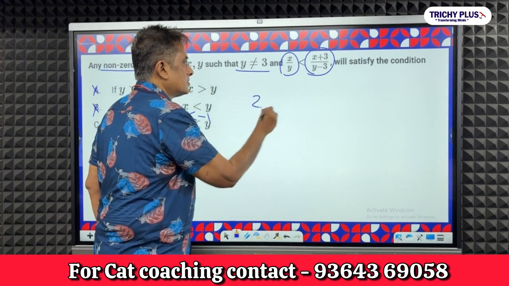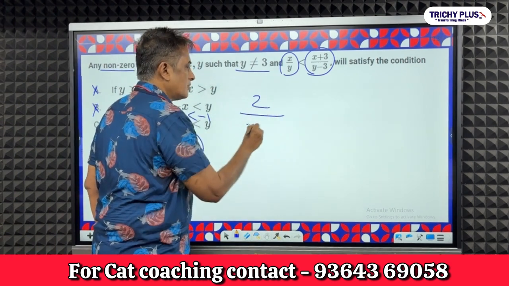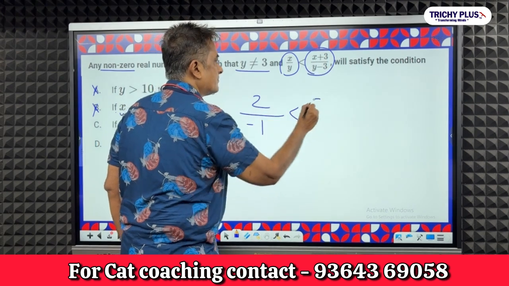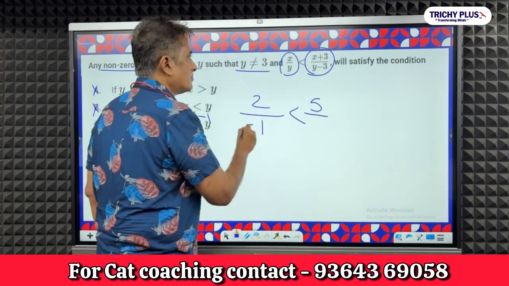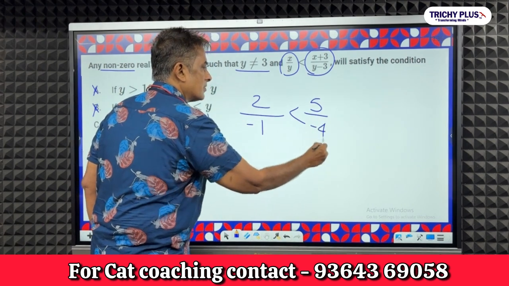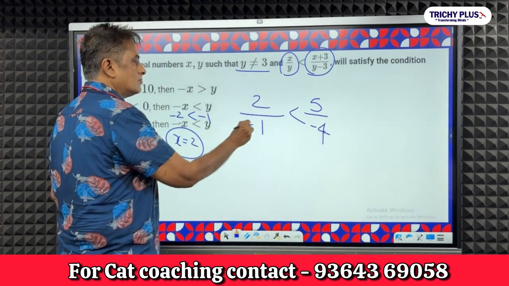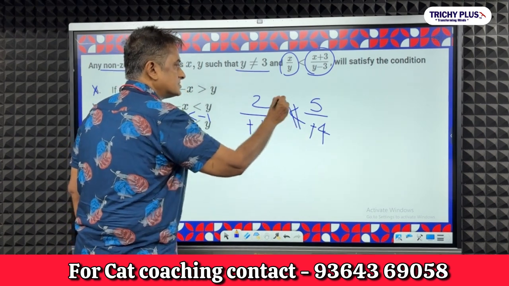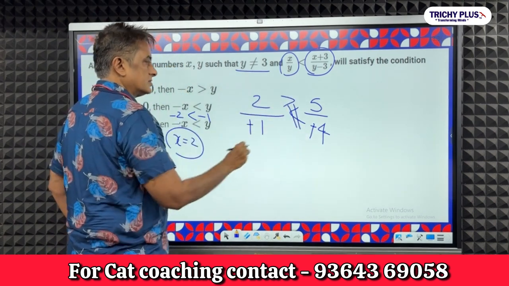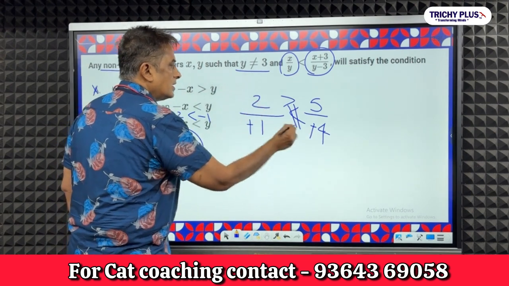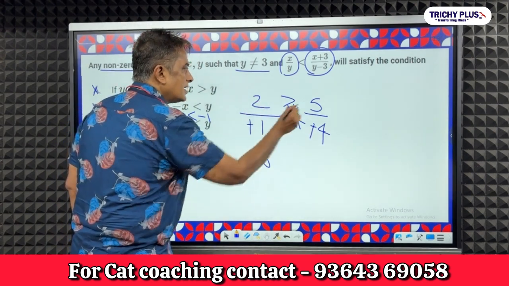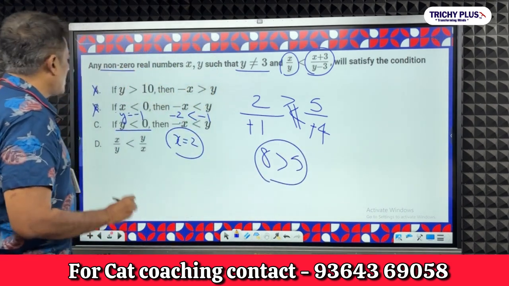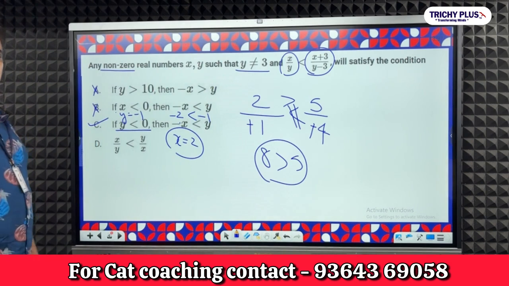So x is equal to 2, y is equal to minus 1, lesser than x equal to 2, 2 plus 3, 5, y is equal to minus 1, minus 3, minus 4, so 5 by minus 4. Now, minus sign here, make it plus. When you make it plus, change the direction. Now, 4 into 2 is 8, 1 into 5 is 5, 8 is greater than 5, this option is correct.